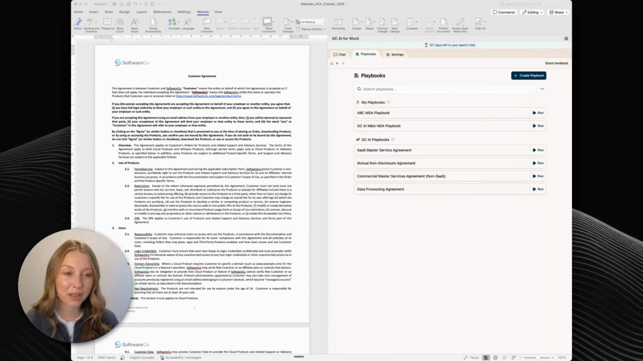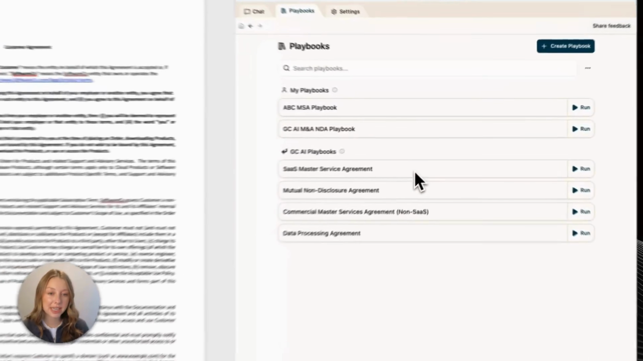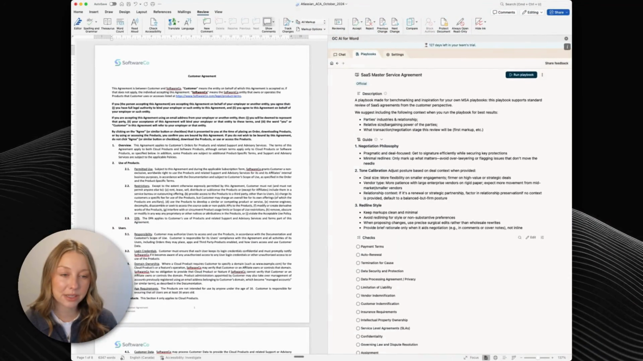I just finished a couple other deals and now I'm reviewing a vendor agreement from Software Co. It's about $1 million in annual spend, still relatively low for us, but we need to make sure the terms work. We don't have a standard vendor SaaS playbook, so I'm going to use the GC AI SaaS MSA playbook and see what it flags.